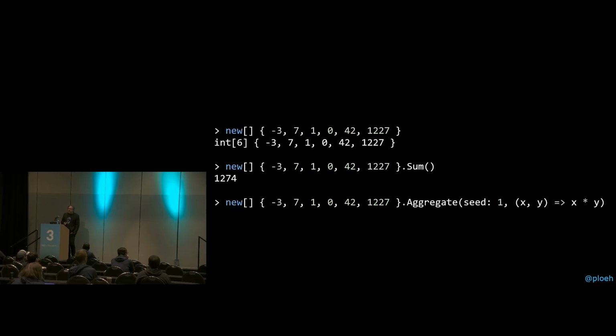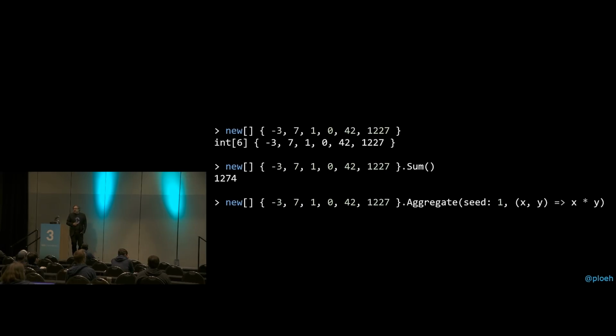So the aggregate method, what that wants you to do is supply a little function, a little lambda expression that says, well, given two values, in this case 2 integers, please reduce it to 1. And so that's that little lambda expression that says x comma y. And in this case, I'm just going to multiply them together. So that takes 2 integers and turns them into 1 integer. And then it takes that 1 integer that you just produced, and then it gives you the next one. And so it just, piecemeal reduces all the numbers into one number.